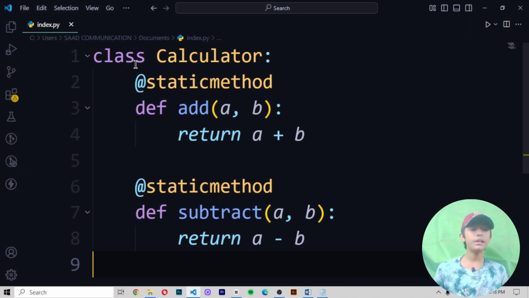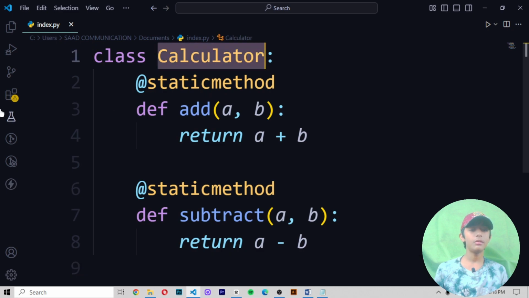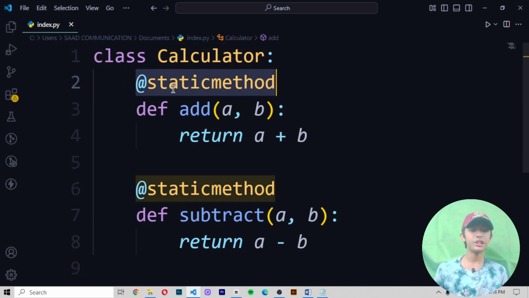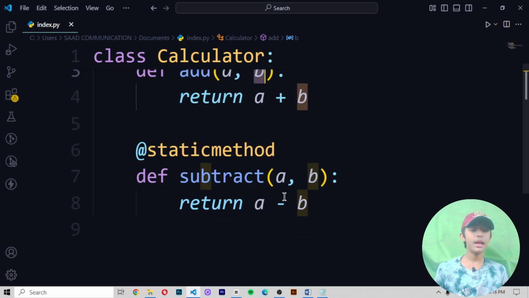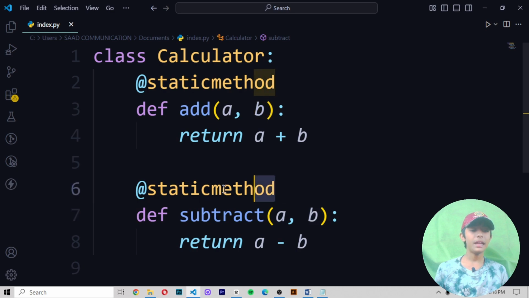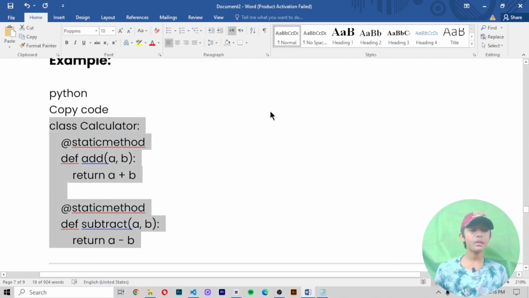Here, first of all, we create a class by the name of Calculator. Okay, then I write here @staticmethod. Then I create a def keyword, and then I write add, and in the add I write my first variable name a, and my second variable name b. Okay, then I write subtract. Now in the def keyword I write subtract, and first I write my a variable, then my b variable, and I also write here our @staticmethod. Okay, so now let me minimize it.